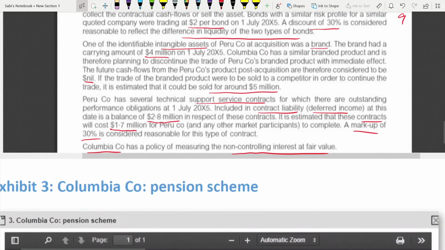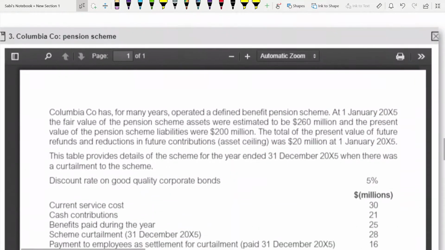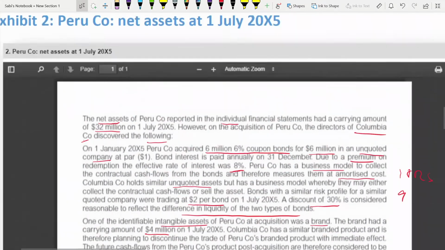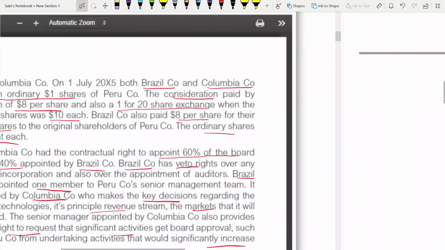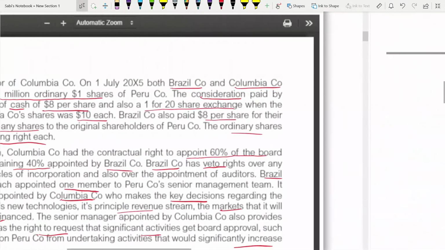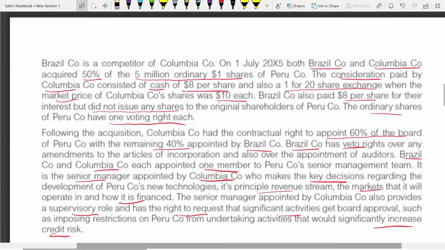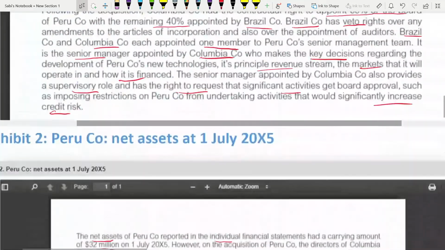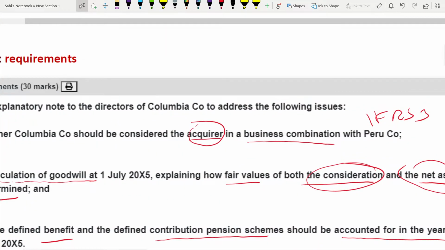Okay, and Colombia company's pension scheme. But the pension scheme and all, we can read later, right? When we come to that. Now, the first requirement was who is the acquirer and all. Let us go to the requirements again.